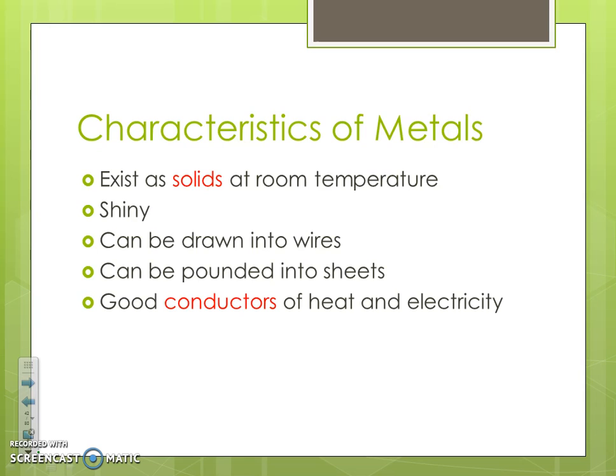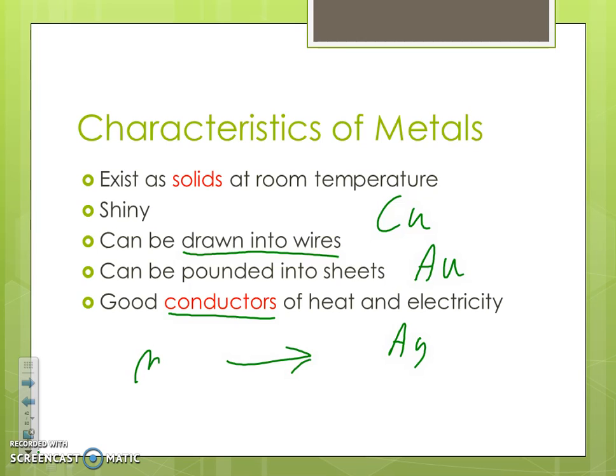Remember, some examples of metals would be copper and gold, silver. All right, and these characteristics would fit all of those guys. So one big one is they can be made into wires, and then they are really good conductors of heat and electricity. Conductors means they can move heat and electricity, or it can move through them pretty easily.